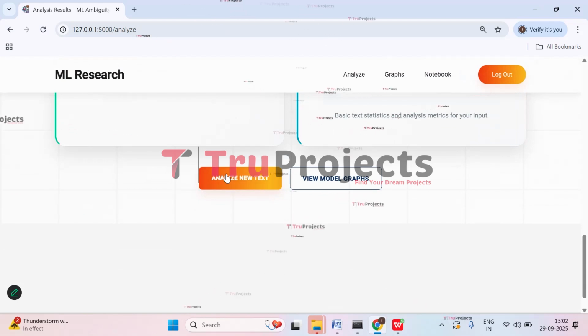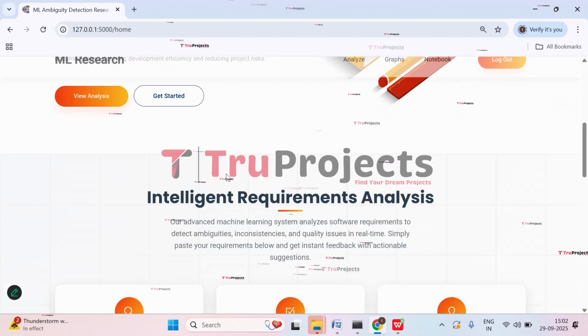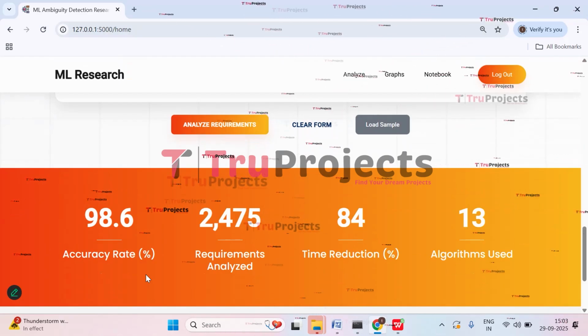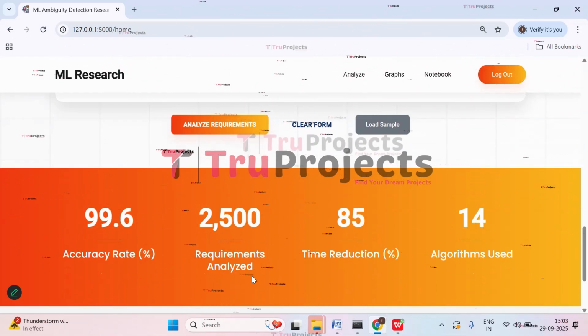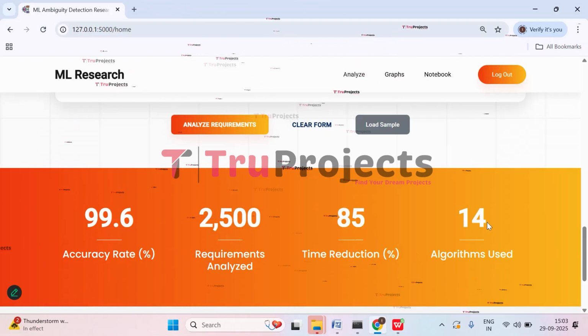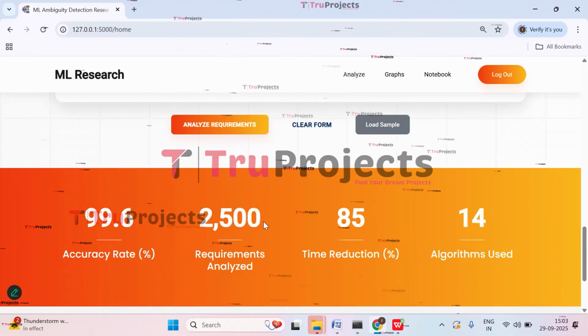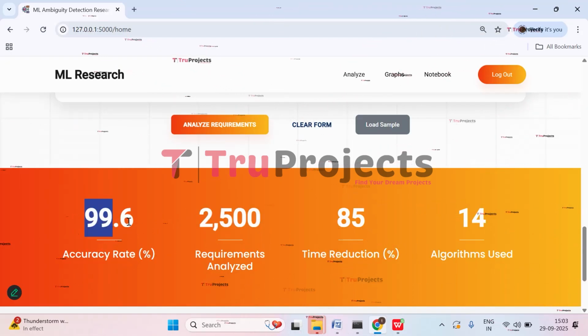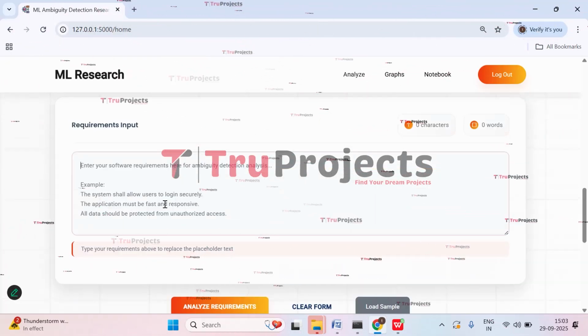Let's analyze new text. So click on that and apply it. So here you can see the accuracy rate of this project, and you can see requirements analyzed, time reduction, algorithms used. So we have used 14 algorithms in total, and here we have 2500 requirements that we have analyzed, and here we have a 99.6% accuracy rate.